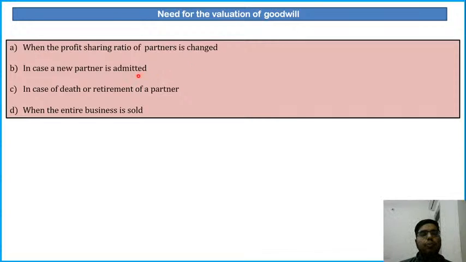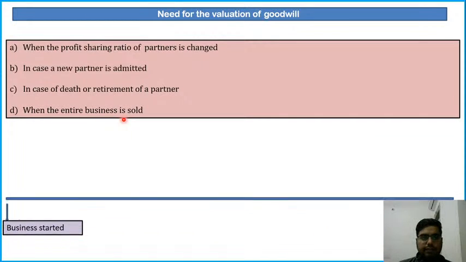Next is in case a new partner is admitted. You are admitting a new partner to your firm. At that time also you need to ascertain the value of goodwill. In case of death or retirement, when a partner dies or a partner retires, in that case also goodwill is valued. And last is when the entire business is sold. You are selling your business to a third party. In that case also you need to evaluate your goodwill. I will tell you the reason for that.